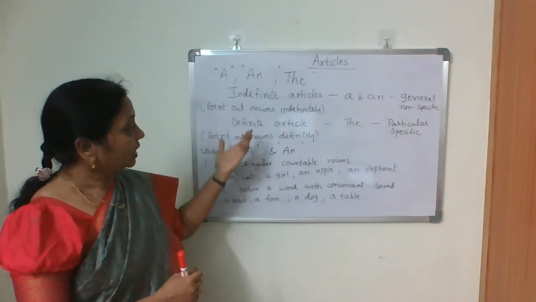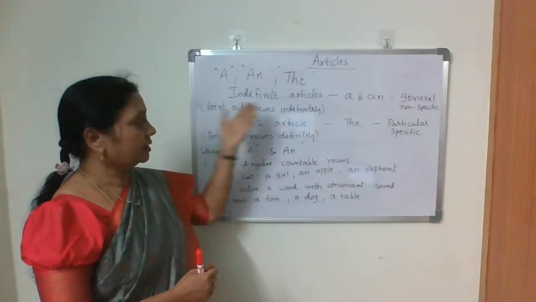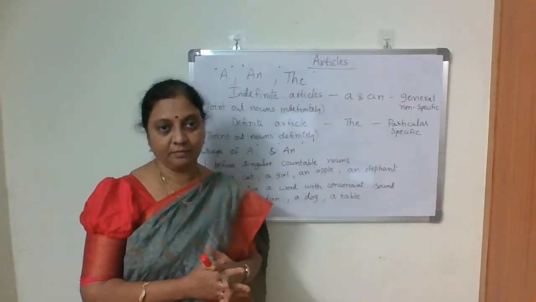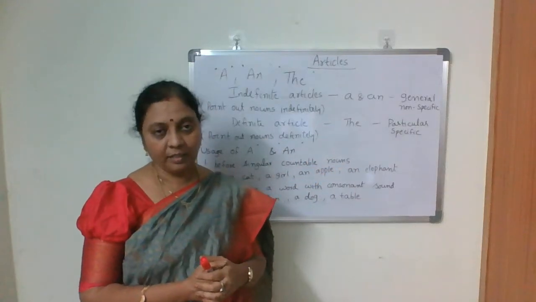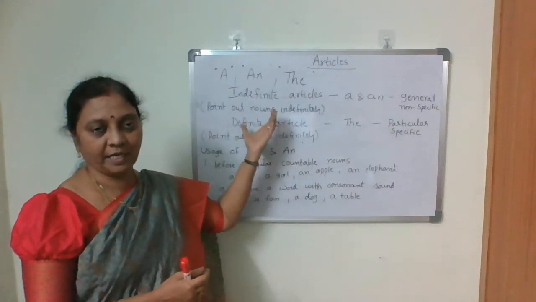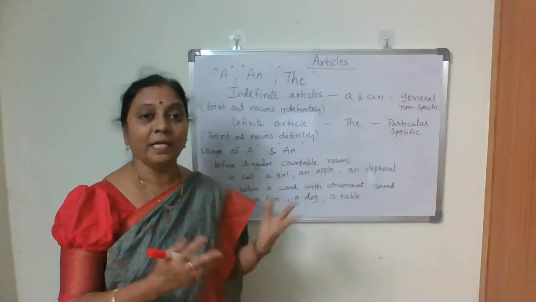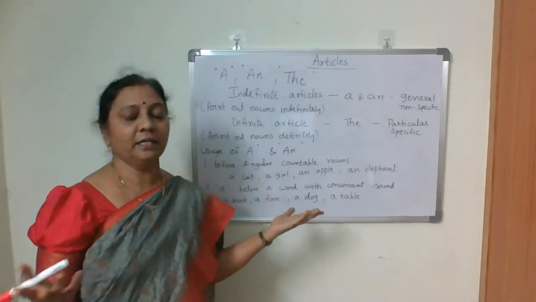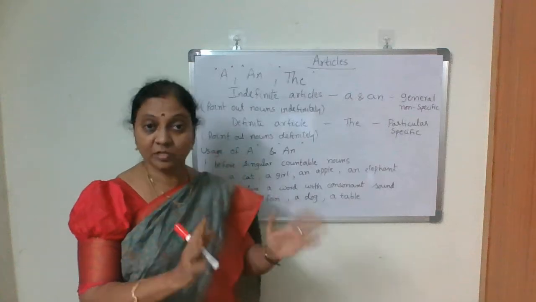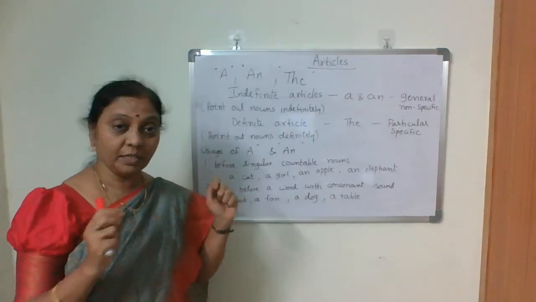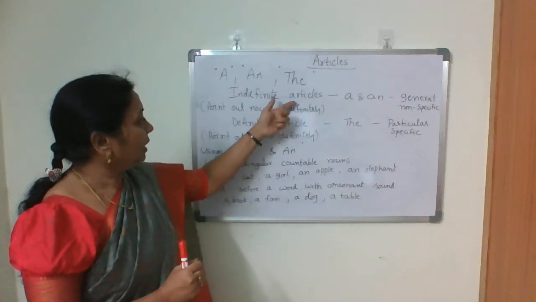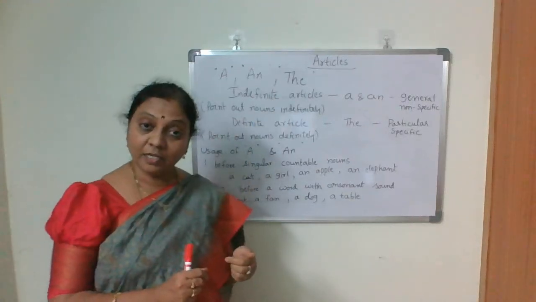Like a cat: a cat means it talks about any cat. An apple, an orange. It's a very general word, not at all specific, that you have to remember. And then what is the definite article?